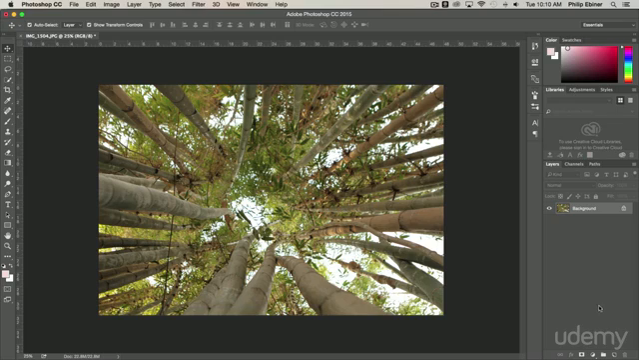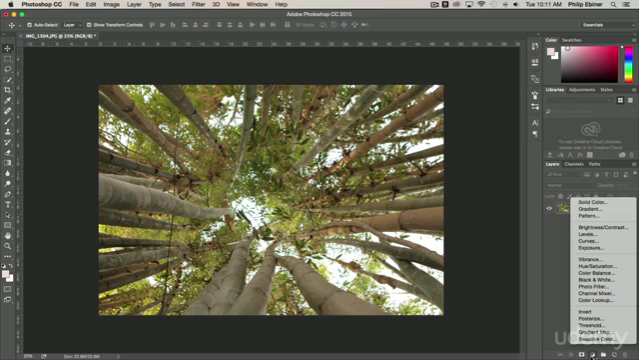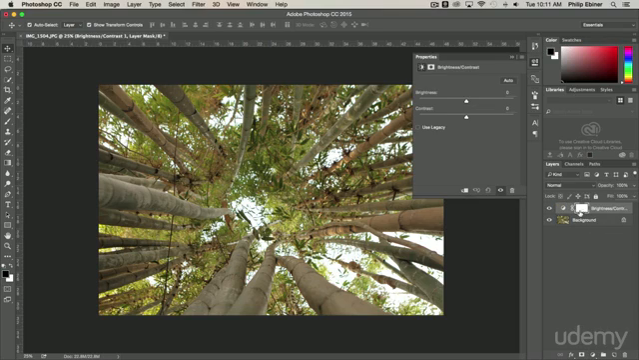Another way to edit your photos, and the best way, is with layer adjustments. So down here you have this little circle that looks like a half black and half white circle. If you click that, you have all these different layer adjustments. So for example, we can add a brightness and contrast layer adjustment.